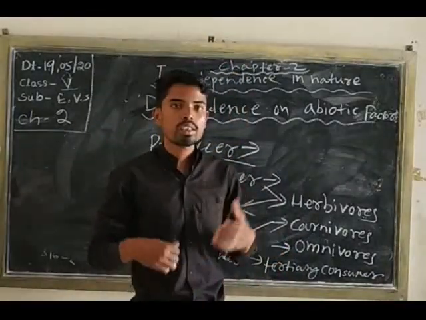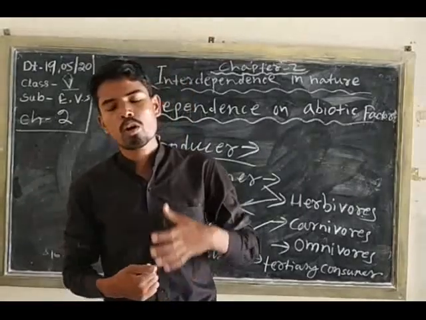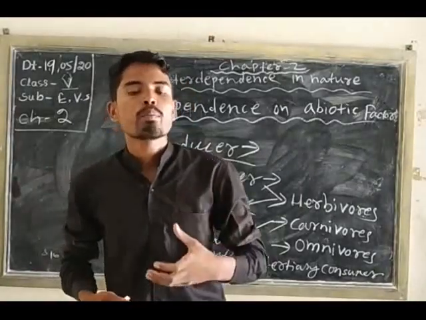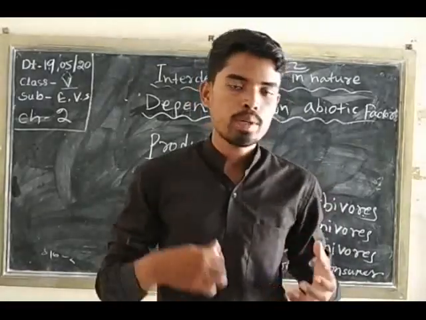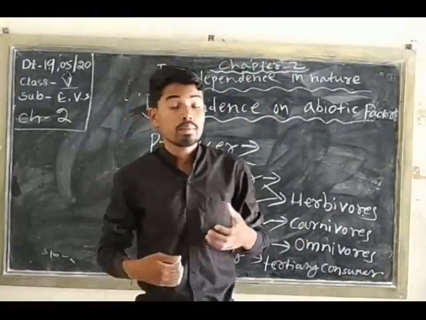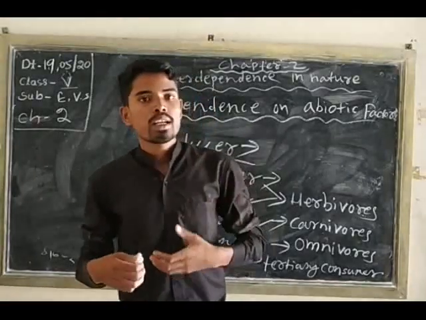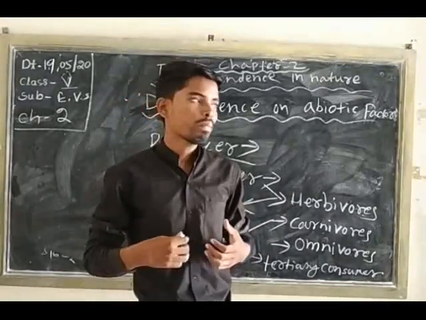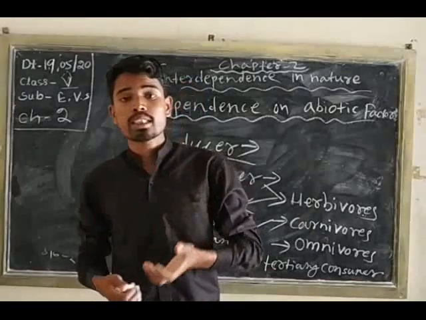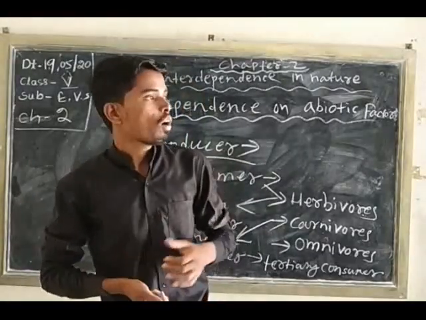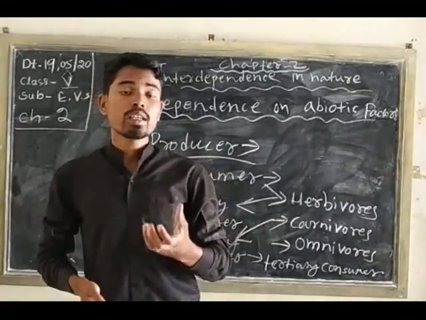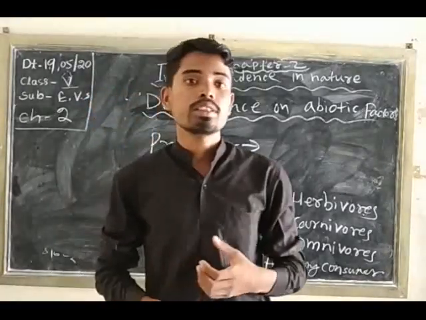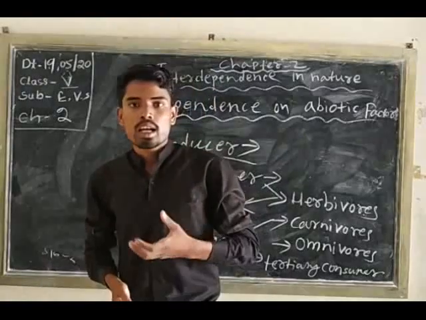Okay, so now come to the omnivores. We already know omnivores eat both plants and animals, for example human beings. And parasite. What is a parasite? The organism that lives on or inside the body of other animals is called a parasite.